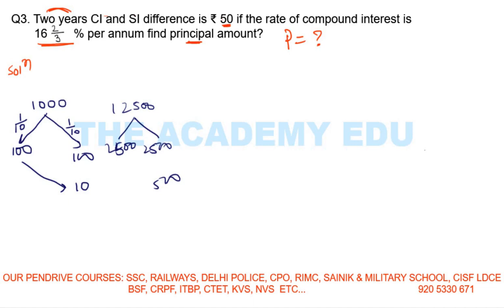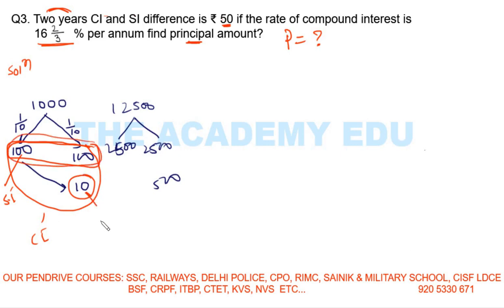So what I want to tell you, this total is what? Compound interest, right? See, in both the cases, this first line is the same. So the same in the first year, this one 100, this one 100, second year. So it means what is always the same? Simple interest. So the first line is always simple interest. And what is this then? Compound interest minus this simple interest. We are left with this one, the difference of